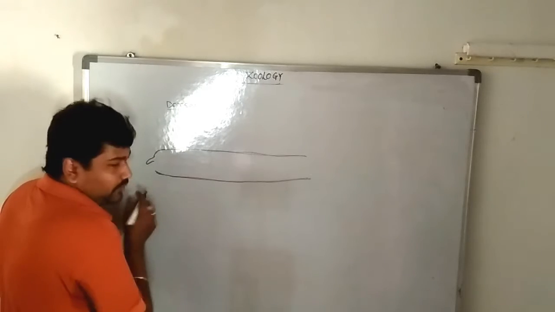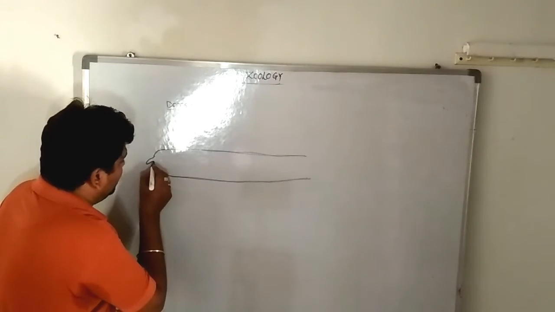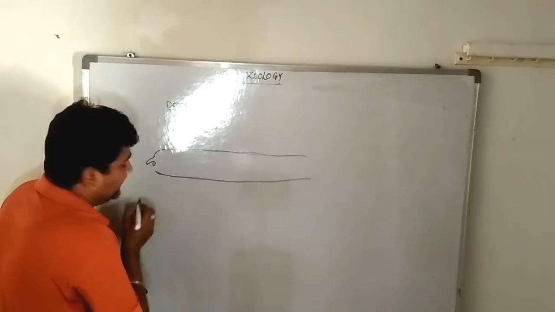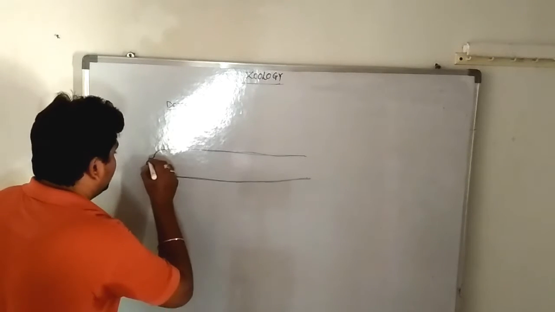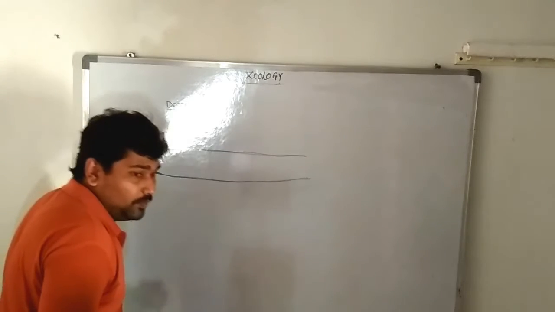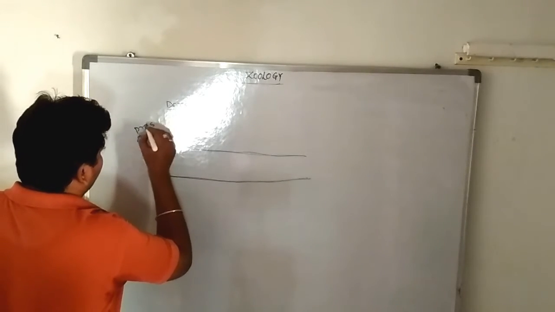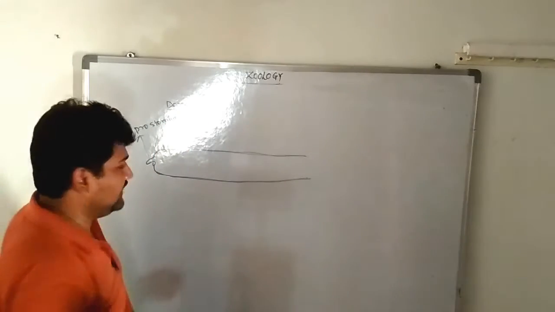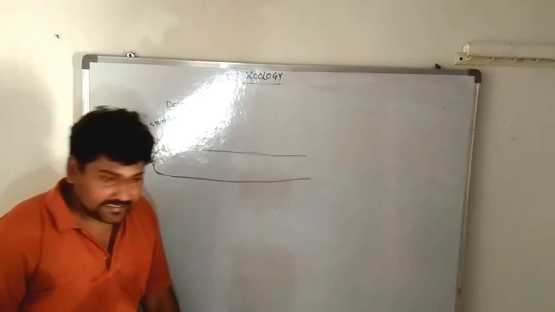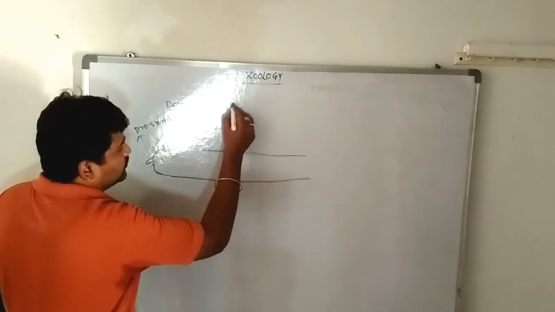It is one of the funnel-like projections, like this. It looks like a funnel-like projection. Below this funnel-like projection there is an opening, an aperture. So these funnel-like projections are known as the prostomium. What is the prostomium? The anterior portion of the Megascolex, or Pheretima posthuma, or earthworm.